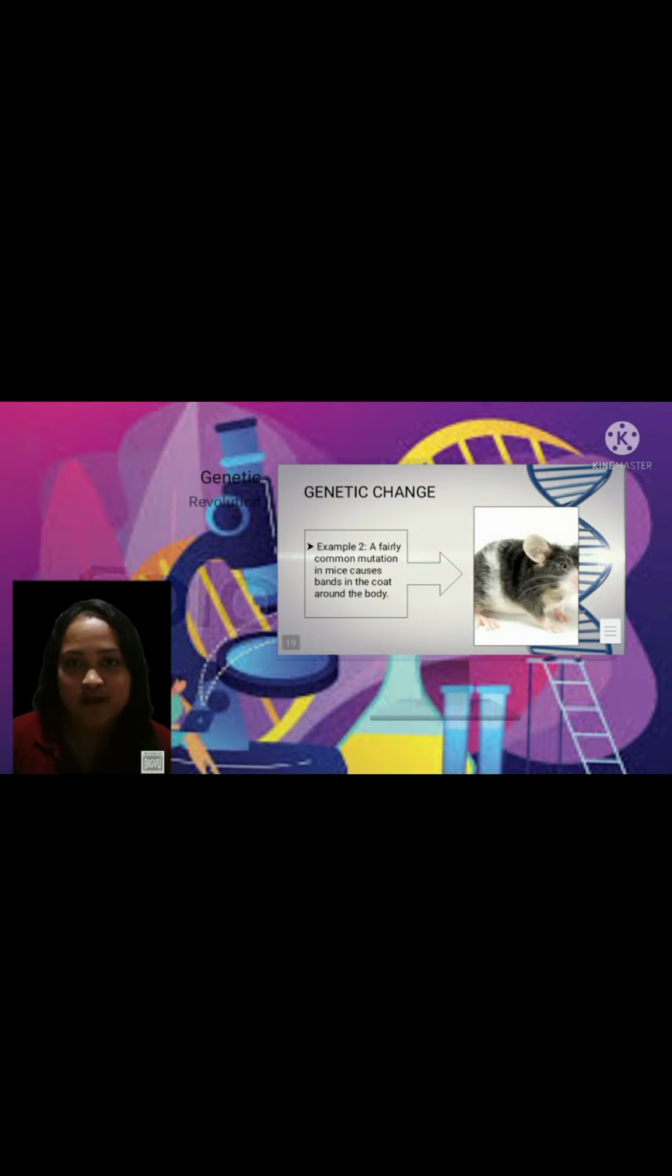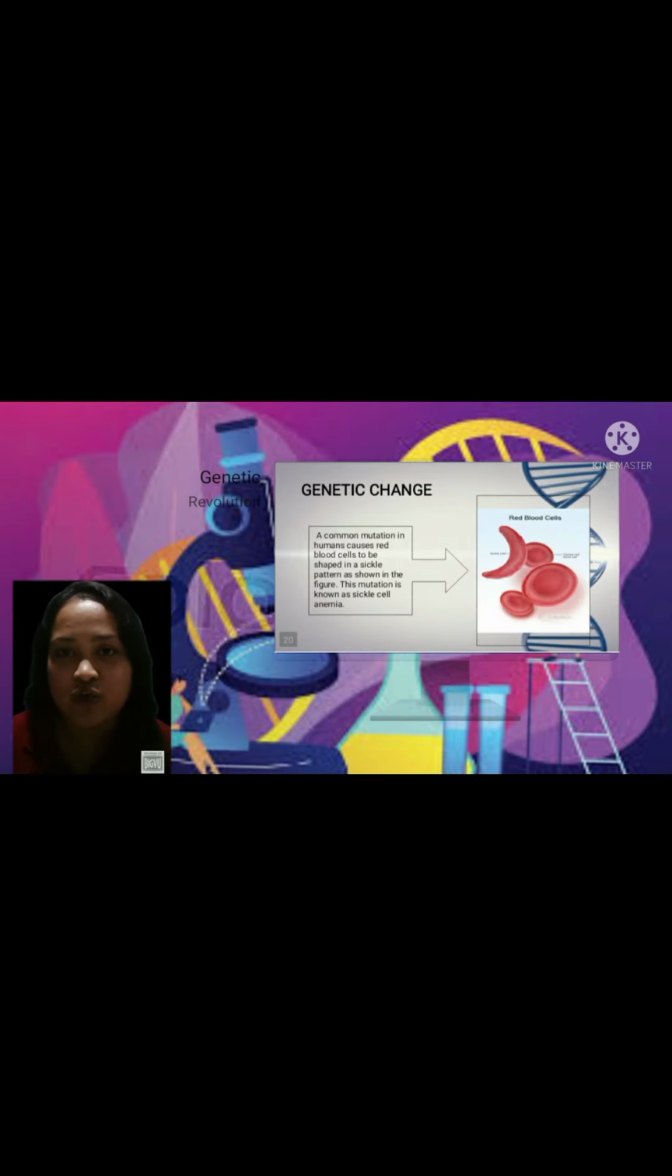Example number 2 is a fairly common mutation in mice causes bands in the coat around the body. So makita nato no nga ang ilaga diha sa kilid is kuan kanang iyahang lawas is naay lingin nga color white. So na example number 3, a common mutation in humans causes red blood cells to be shaped in a sickle pattern as shown in the figure. This mutation is known as sickle cell anemia.